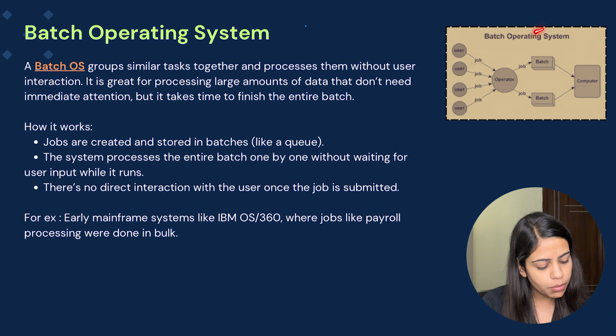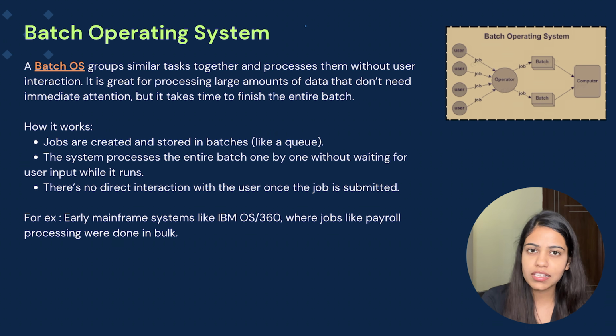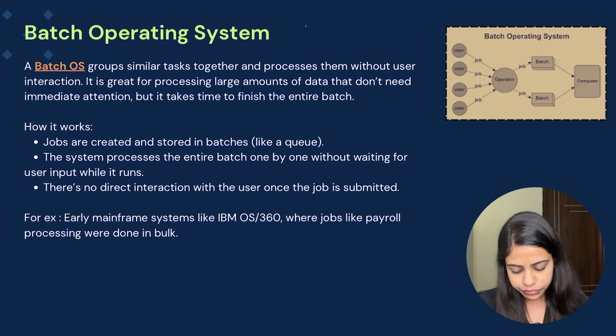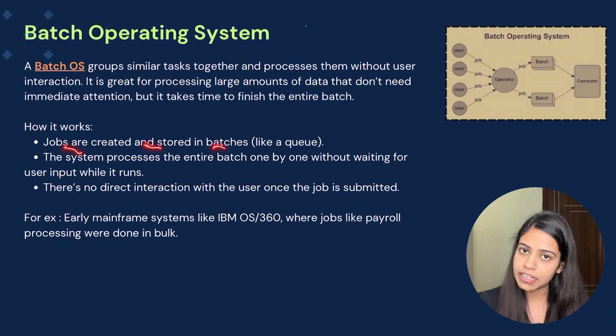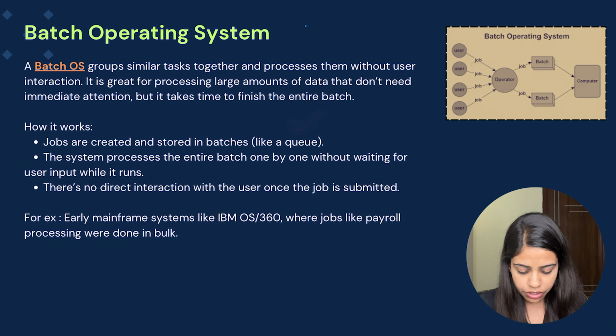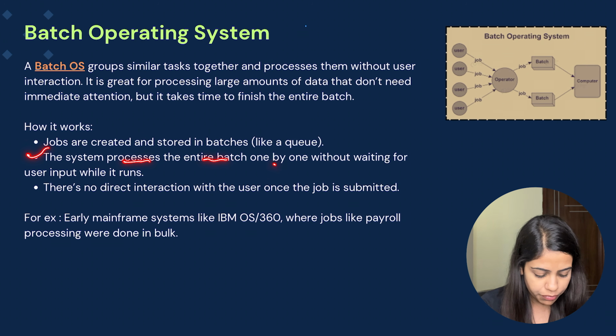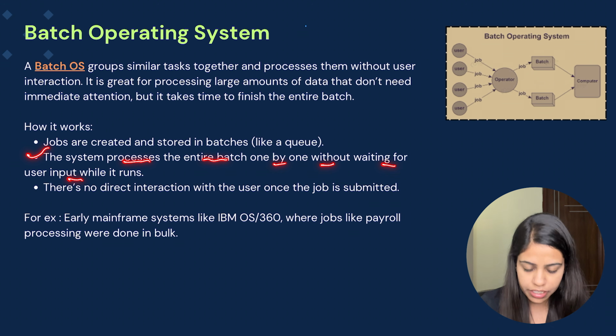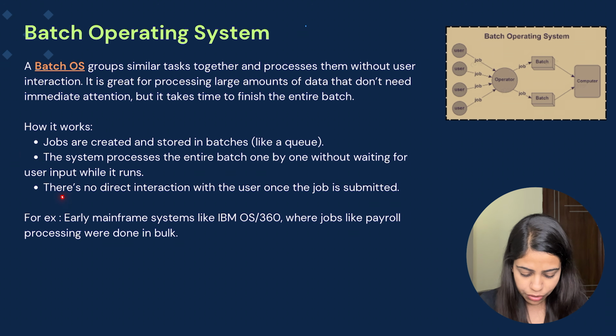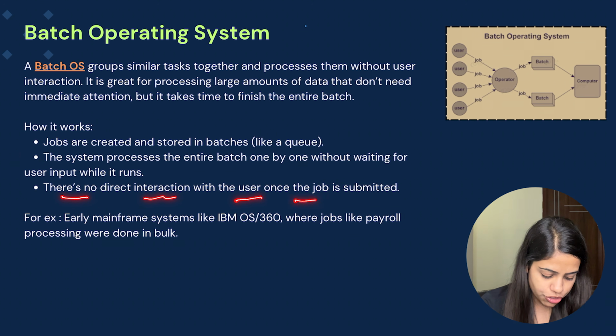Now this batch operating system was somehow resolving some issues, but there were still some issues because the processing time was very slow. So how this used to work is, jobs are created and sorted in batches like a queue. The system processes the entire batch one by one without waiting for user input while it runs. There is no direct interaction with the user once the job is submitted.